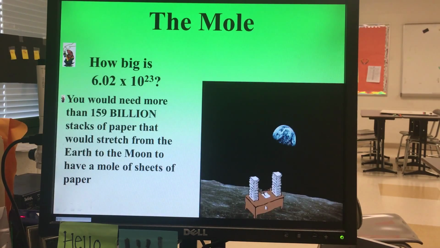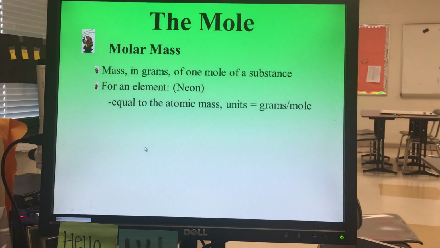What about another way of looking at that? Well, if we want to take paper and stack it up until we got to the moon, you would need 159 billion stacks of paper, with each of those stacks being from the Earth to the moon, that tall, in order for you to get a mole of sheets of paper. It's a gigantic number. It's a huge, huge number.